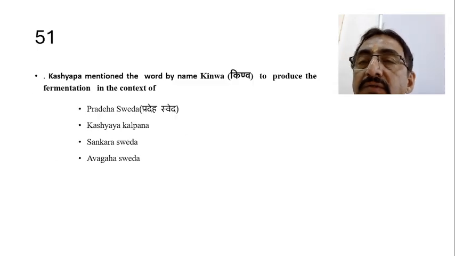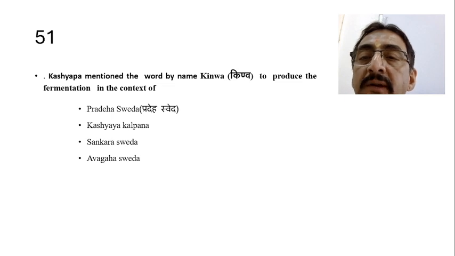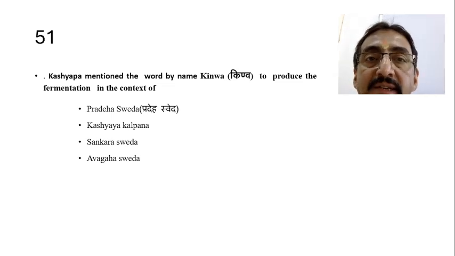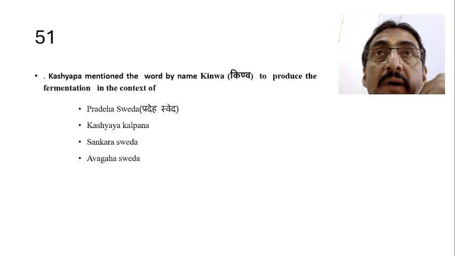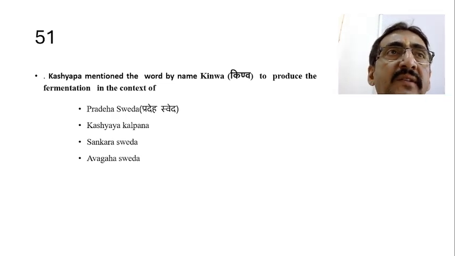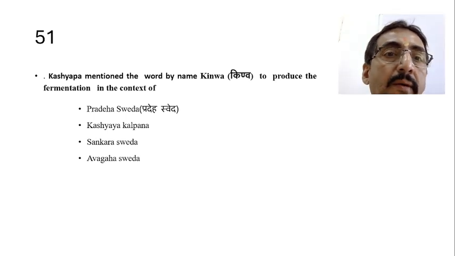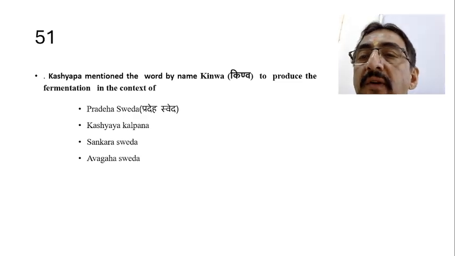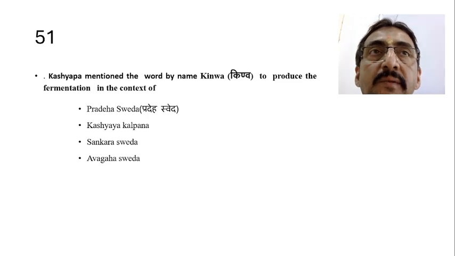So the next question is question number 51. Kashyapa mentioned the word by name quinoa to produce the fermentation in the context of dash. So in Kashyapa Samhita there is a mention of a word called quinoa. Quinoa means just a catalytic enzyme. In order to produce fermentation, he mentioned that some of the quinoas should be added. Now the question is, in which context is it explained?